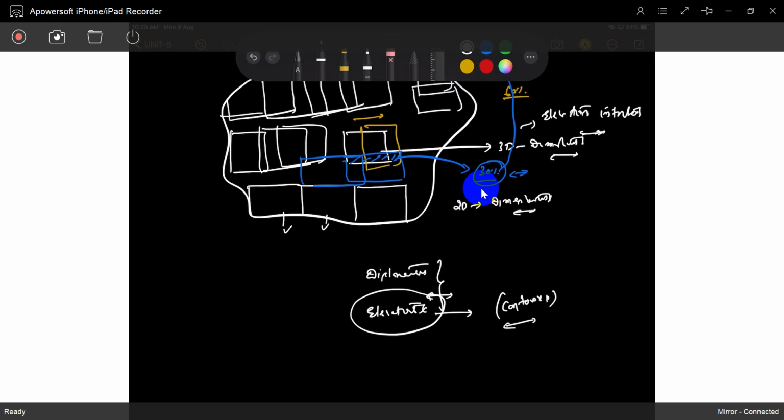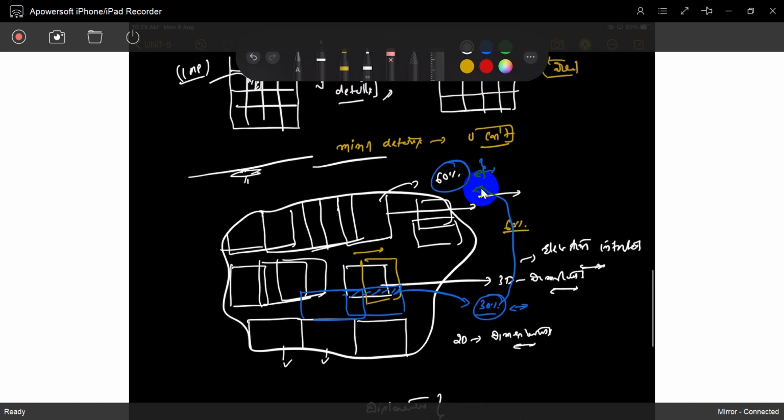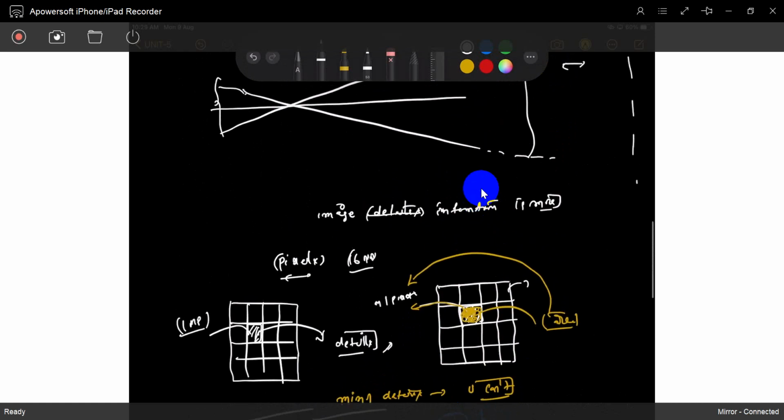Contour maps are what? Elevations. That elevation is a contour. You can draw contour maps of every field. You can draw contours also. So these are the introduction of photogrammetry.